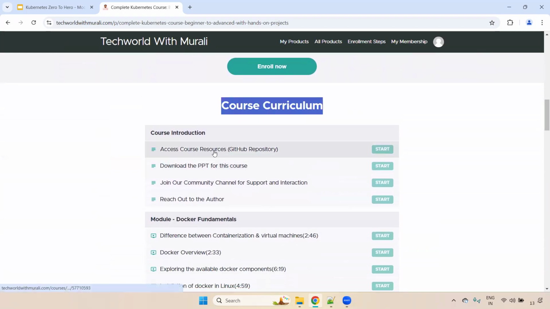First, I have mentioned the GitHub related link here. Either you can clone the repository or you can fork that particular repository, and then you can practice. And second, I have uploaded all the PPTs in this course. Also we have a Slack community channel. You can join there and ask any questions if you have. And here you can directly reach out to the author. You can reach out to me directly via LinkedIn, Instagram, and Telegram also.